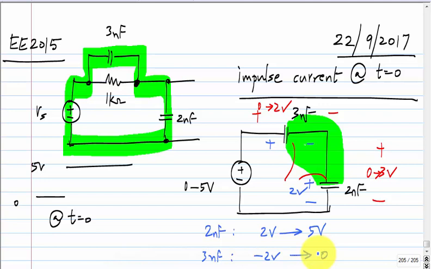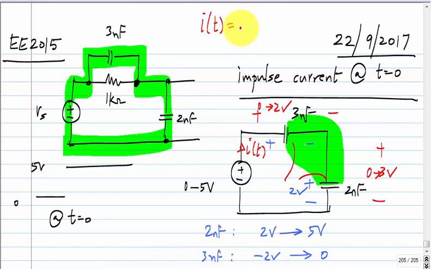Is this okay? And another way to think about it is the current here. If I had to write an expression for the current in this case, what would that be? So, the voltage source jumps from 0 to 5 volts at basically t equal to 0, and we have these capacitors.